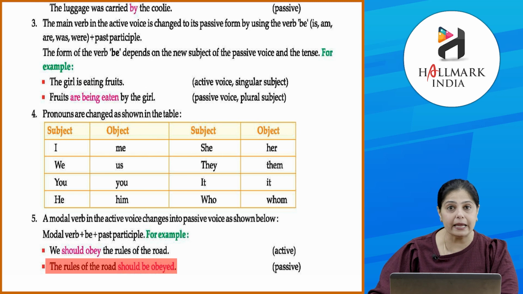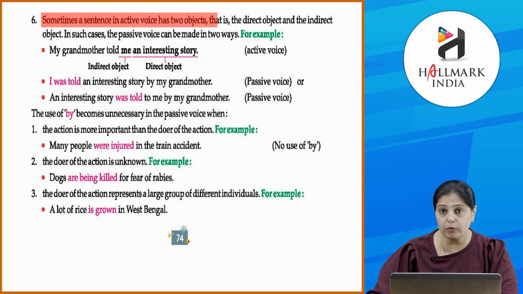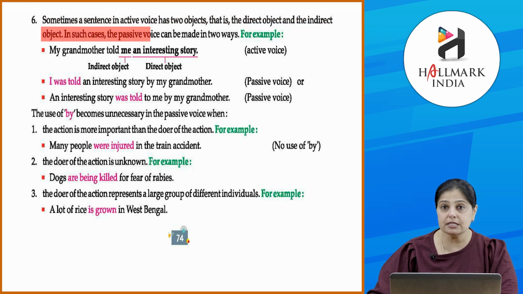Should be obeyed. Clear? Now, sometimes a sentence in active voice has two objects. कभी कभी active voice में दो objects होते हैं. That is the direct object and the indirect object. Okay. In such cases, the passive voice can be made in two ways. अब इसको भी बनाने का अलग तरीके हैं, दो अलग तरीके.